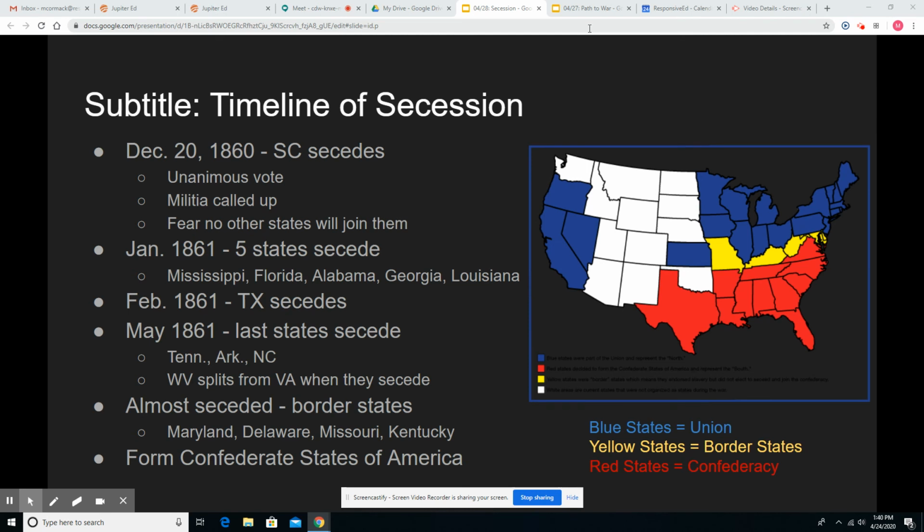Those border states in our map in yellow are Maryland, Delaware, Missouri, Kentucky, and West Virginia. These are all states that did have slaves and in which slavery was legal, but decided not to secede from the Union, although it was a constant concern for the Union and for Lincoln in particular that these states would get fed up with the Union and would secede. So altogether, the seceded states formed the Confederate States of America and prepared for a possible war with the Union.